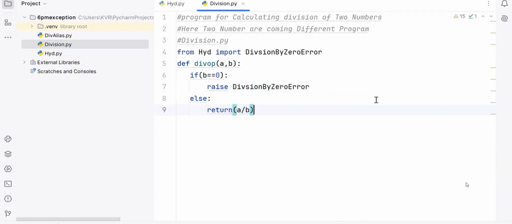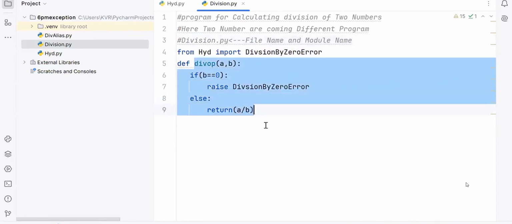When you remember these words 24 hours, you will read the subject only until you get the job. If you are not remembering such points, it's a problem. This is called which kind of thing? File name, and what? Module name. This is called what? Common business logic is developed.